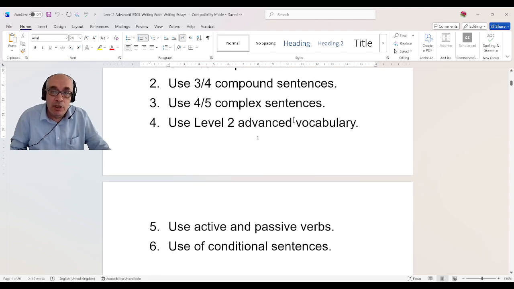And the vocabulary you use, again, must be level 2 vocabulary. Level 2 advanced, of course. As I said in previous videos, advanced is used in America. In the UK they say level 2, but level 2 and advanced are the same level. You have to use active and passive verbs in your essay, and you have to use conditional sentences. Of course, when you use conditional sentences, it means you are making complex sentences.